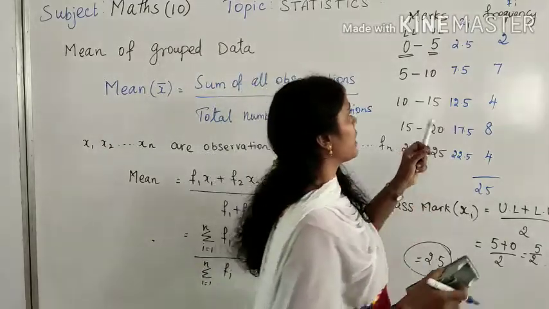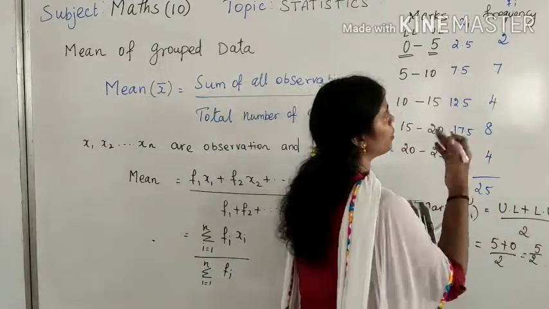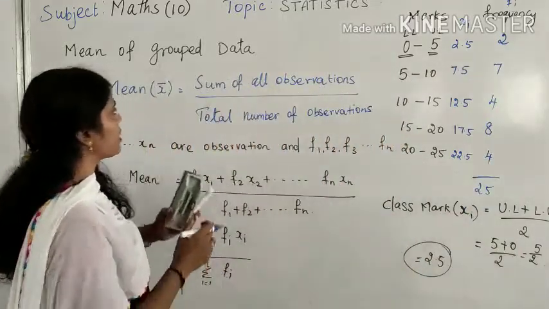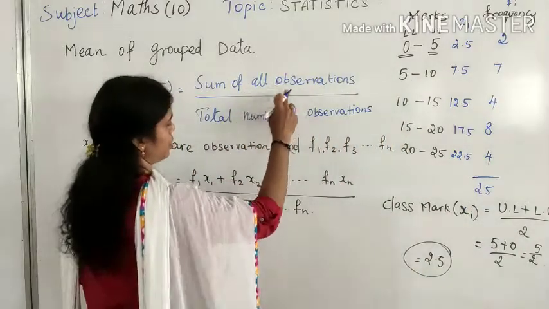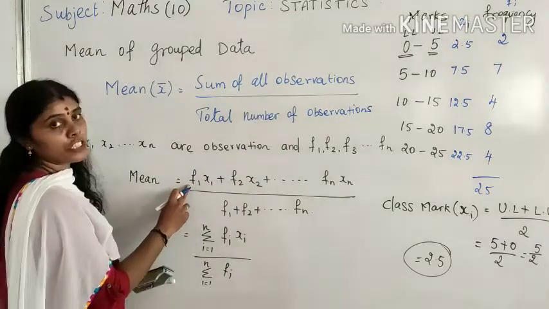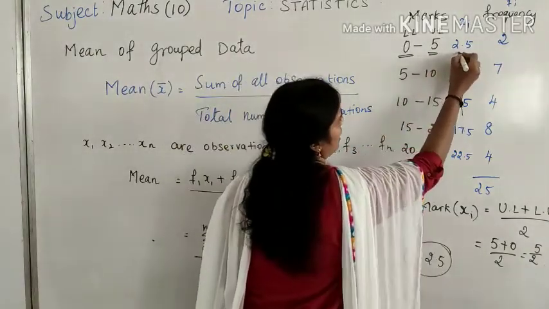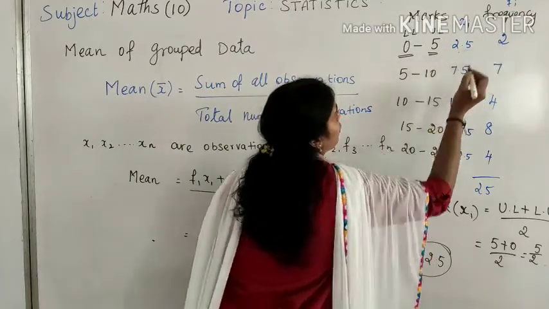Okay? xi and fi, what we will do? These two we will multiply. That is our sum for the mean, the sum of all the observations. Here we have taken the first value, that is f1, x1 means our first observation. This is our x1 and this is our f1.